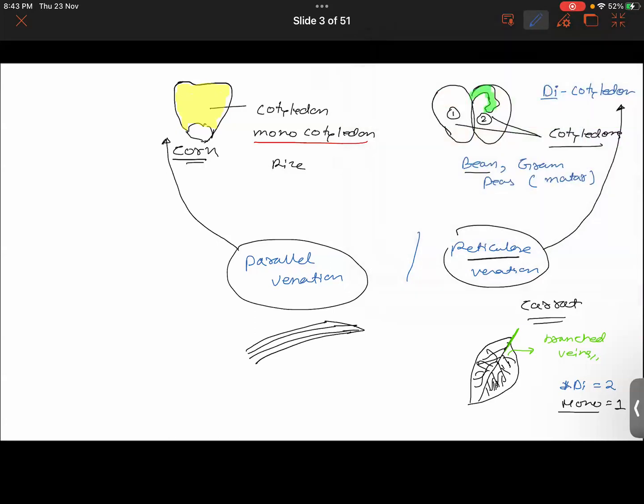In mathematics we study about parallel lines. Sir, parallel lines never meet.